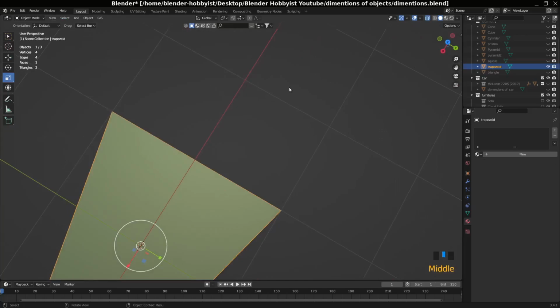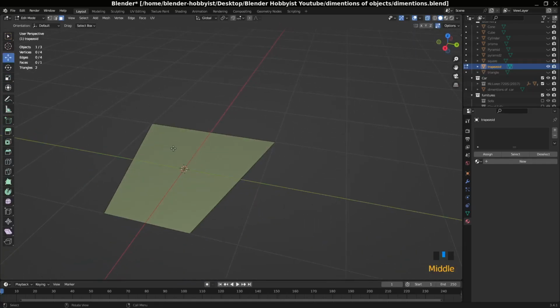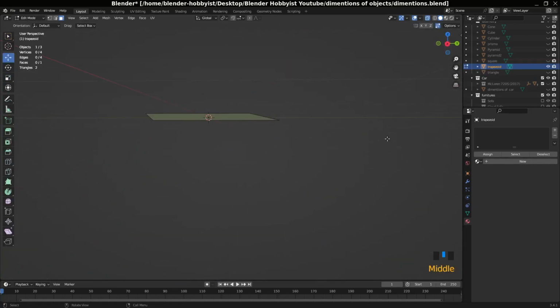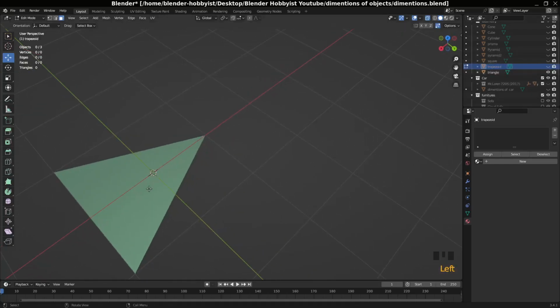And you can use it for triangulated. 1, 1, 1, 2.